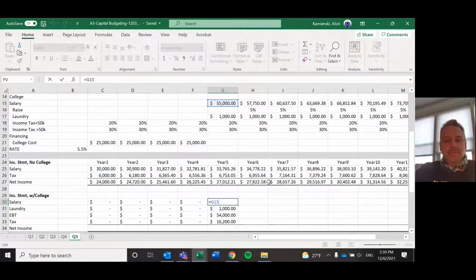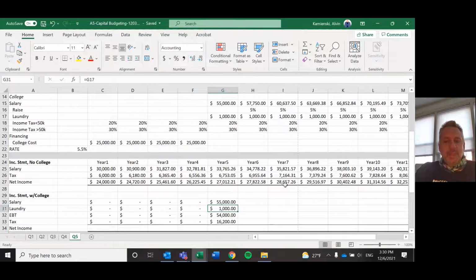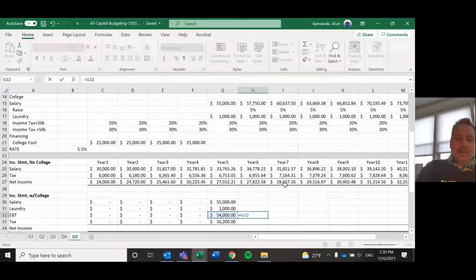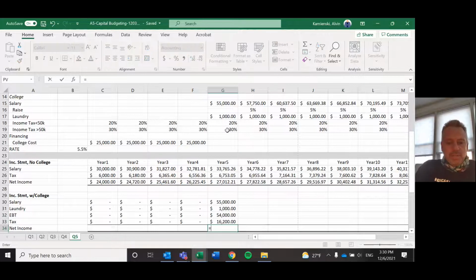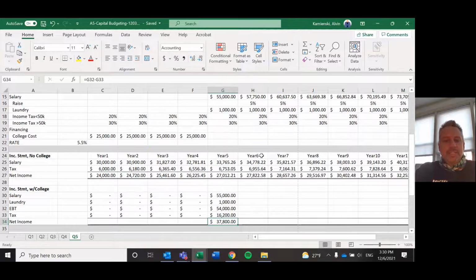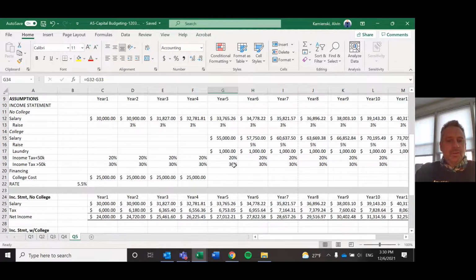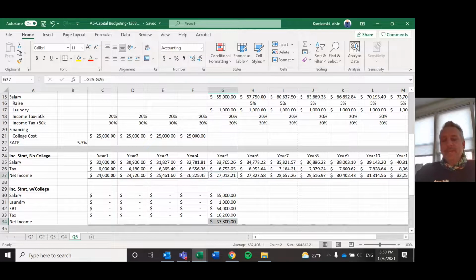So in that next year, you're going to make $55,000, which is great. You spend $1,000 on laundry, which means you have $54,000. That $54,000 then says we should be taxed at that higher rate. So let's just test it and make sure we get 16.2. Yeah, that's the amount of our tax. So in year 1, our income statement would be EBT minus that big tax number. We're making $37,800 in total, which is nice compared to our non-collegiate net income. It's already over $10,000 more.